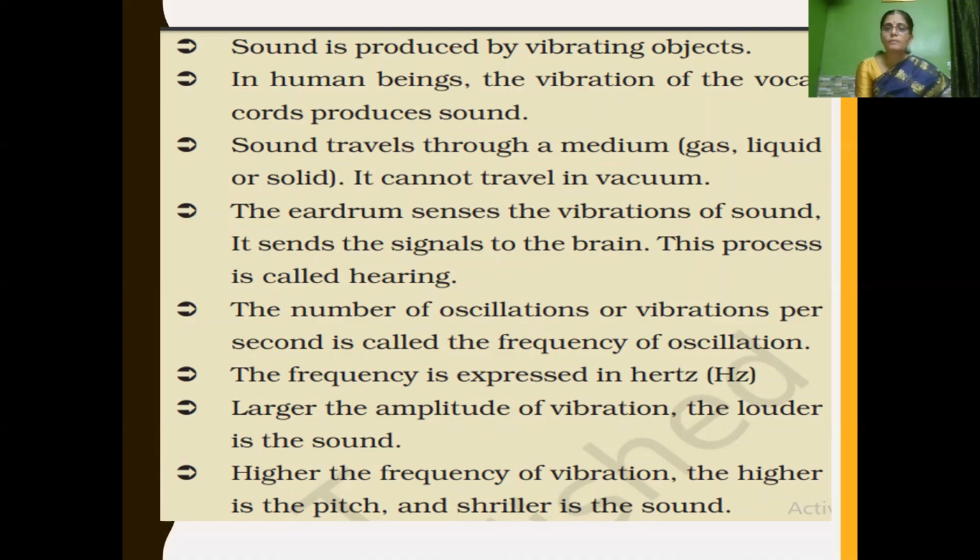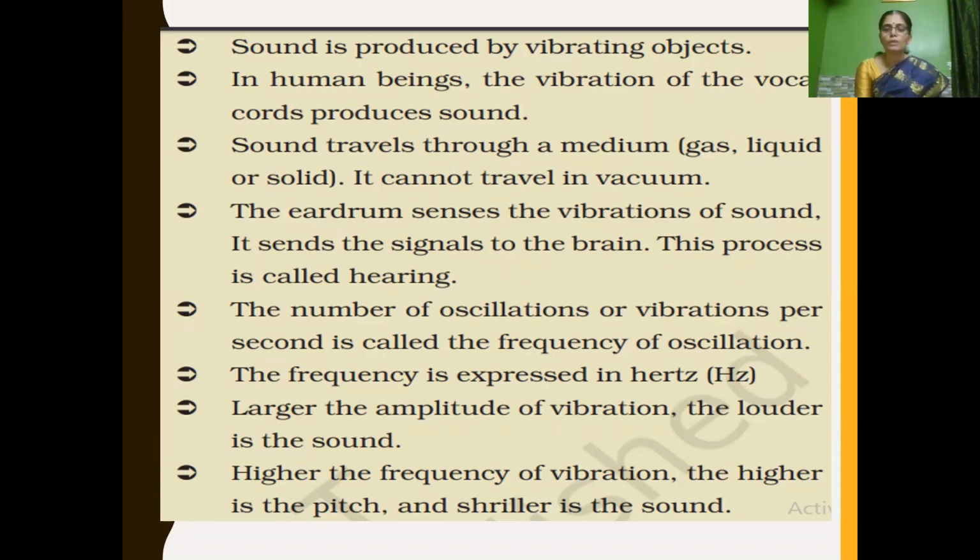Because of the vibration of the eardrum in our ear, it sends signals to the brain, and that is why we hear sound. The number of oscillations or vibrations per second is called the frequency of oscillation, and it is denoted by hertz.